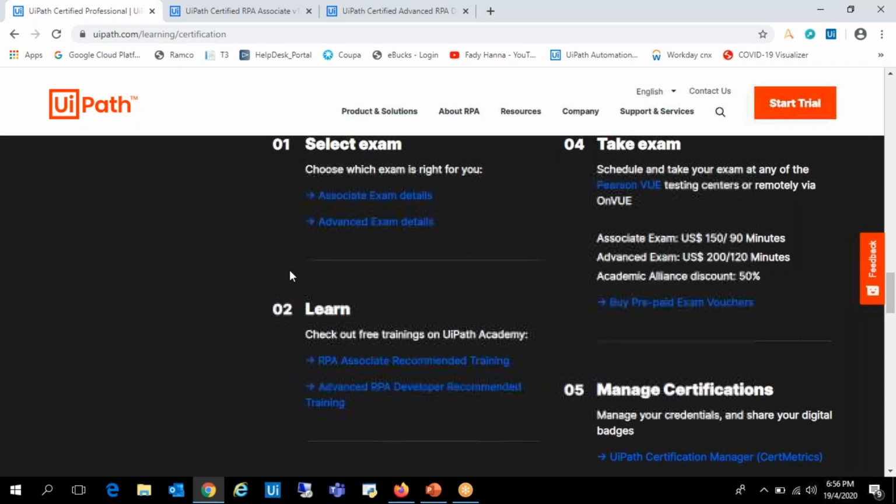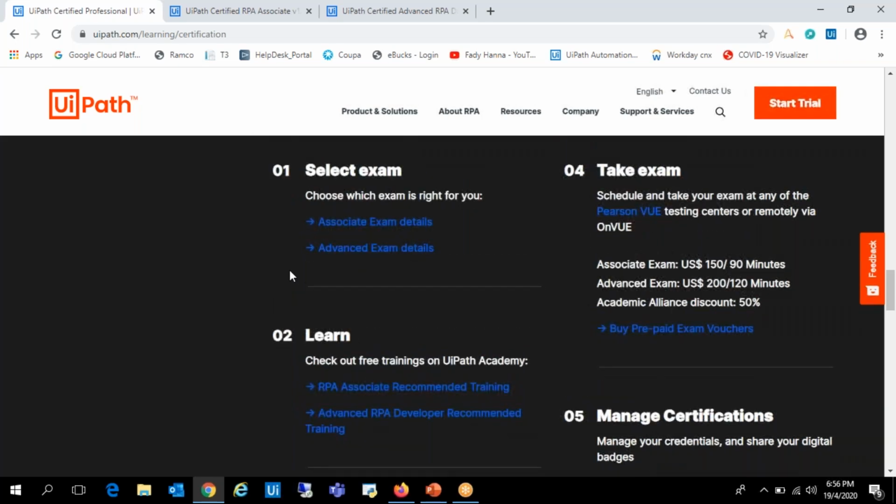UiPath also comes up with an alliance program. Basically, this is for graduates who are still studying or have just come out of college. For them, they have given a 50% discount on the amount to be paid.